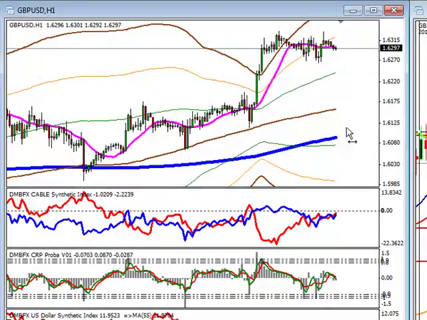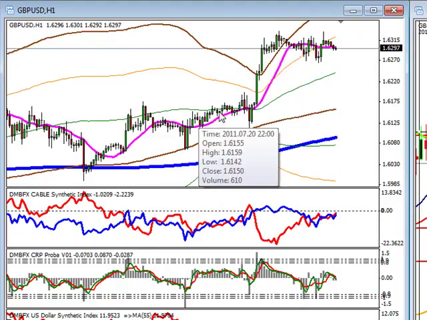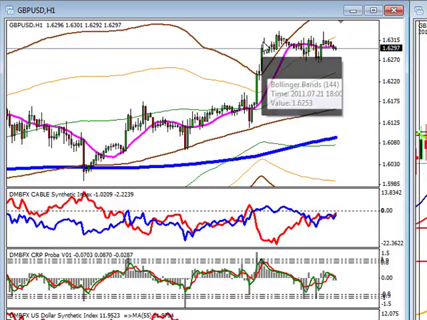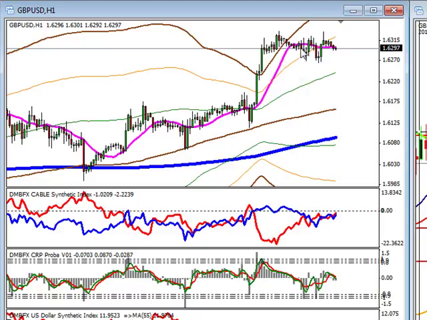Now, the story that we're going to tell on our hourly time frame is that we are well off of our long-term moving average, so we're well above that. We're also in a sell zone as far as our Bollinger Bands. You can see that once we got outside of it, now we're starting to conform and come back to where we were. That doesn't mean the neutral area, the long-term moving average, won't start to come up to where price is, and it doesn't necessarily mean that we're going to immediately fall down, but we are above our long-term moving average. We are in a sell zone.